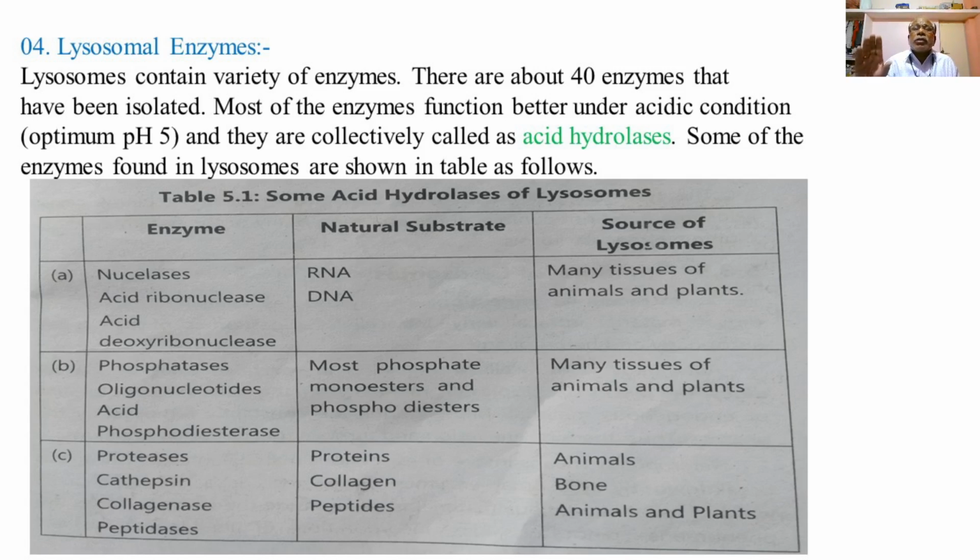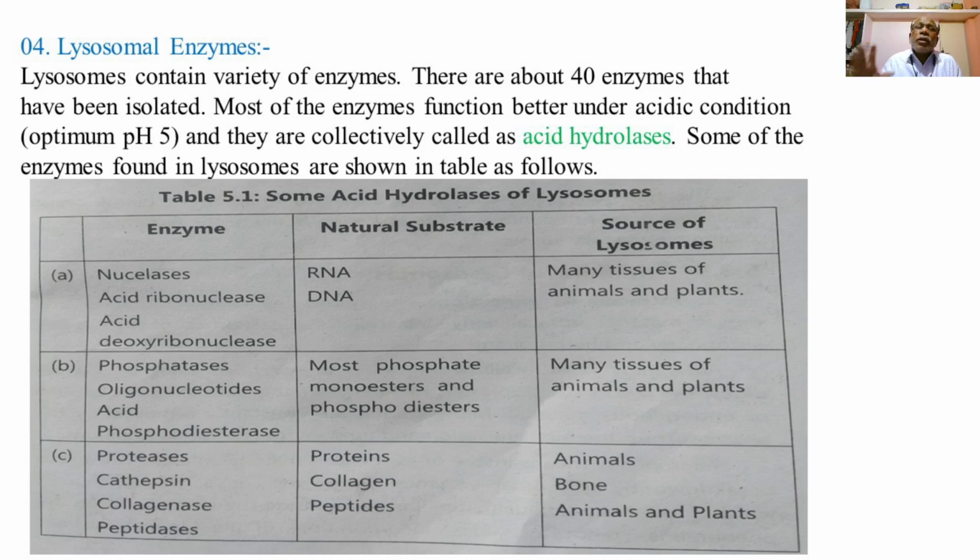Lysosomes are polymorphic or dynamic, continuously changing their size and their internal structure or contents, and thus a variety of enzymes may be present in the different types of lysosomes. So now we will explain the lysosomal enzymes. Lysosomes contain a variety of enzymes. About 40 enzymes have been isolated from the lysosomes.